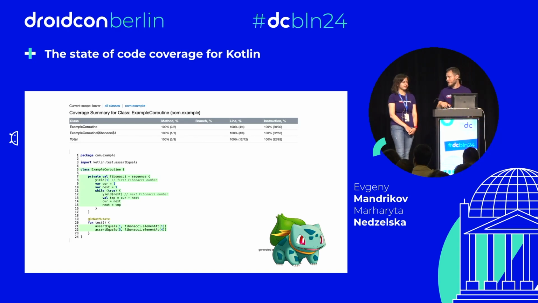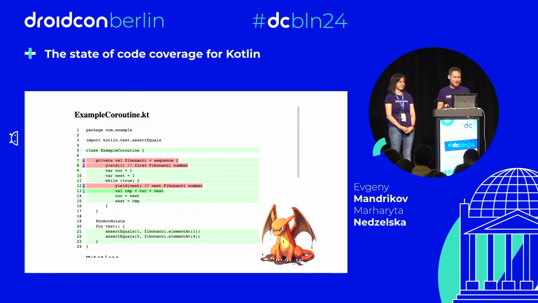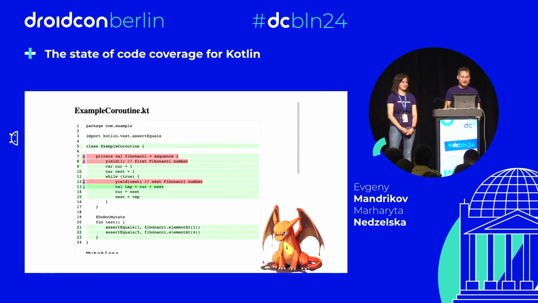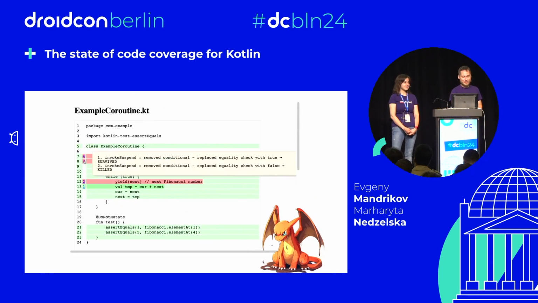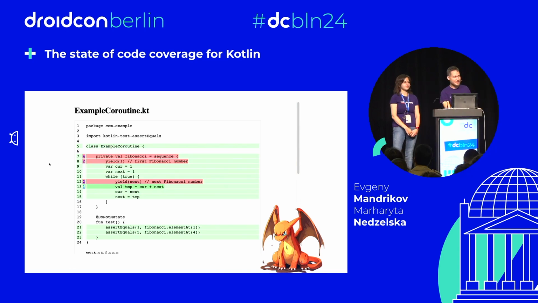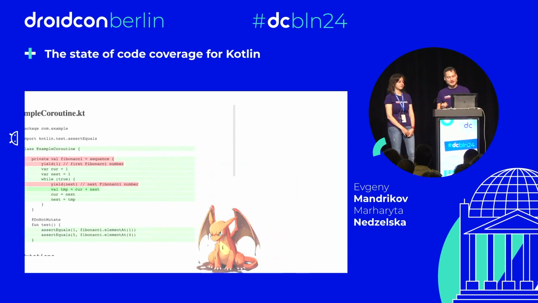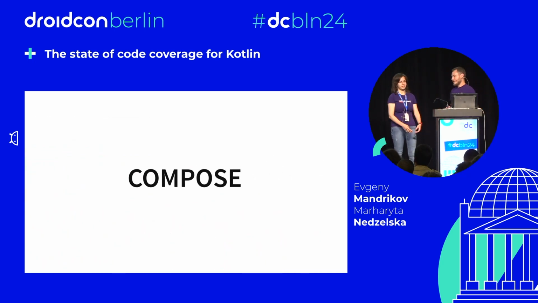Should we check Arcmutate? Yes, it supports Kotlin, so everything should be okay. It's promised, we paid money. We paid them to support Kotlin. Well, shit happens, that's fine. We're not going to go into the bytecode this time, but I think you understand what's happening in here. Behind coroutines, there is a little bit more than we see in the source code. There is probably some bytecode generated on top of our source code. And well, Arcmutate didn't work well with coroutines. That's fine, maybe this will be fixed at some moment in time. Even money sometimes cannot help.